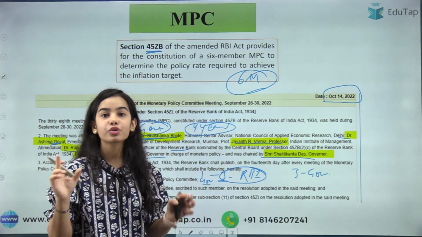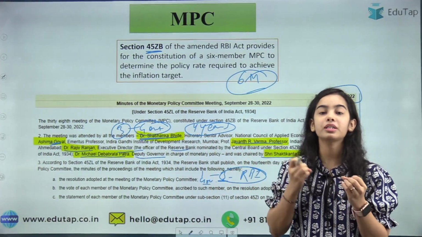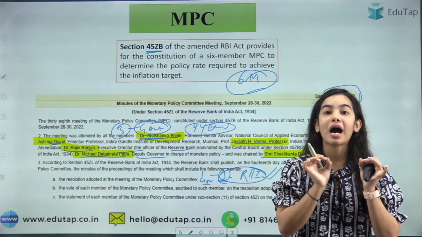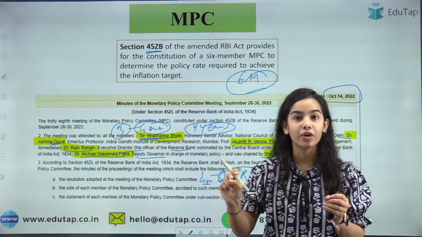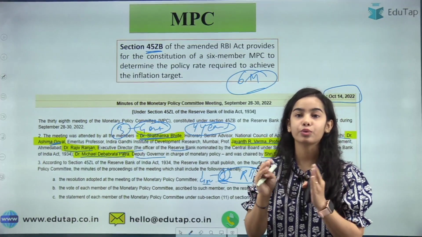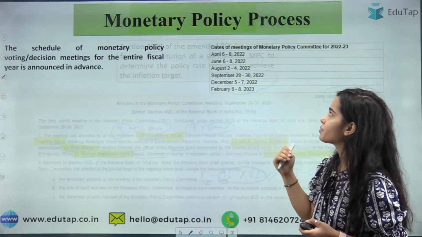I hope you have understood the constitution of the 6-member committee: 3 members are chosen by the government, 3 members are from the RBI only, and of these 3 from the RBI, 1 member is the governor, who also has the casting vote when it is 3 to 3. I hope you have understood this very clearly.